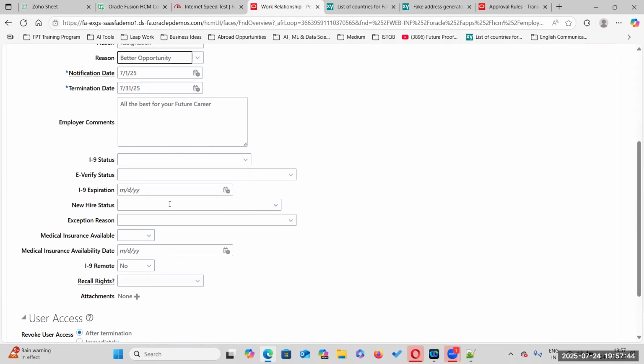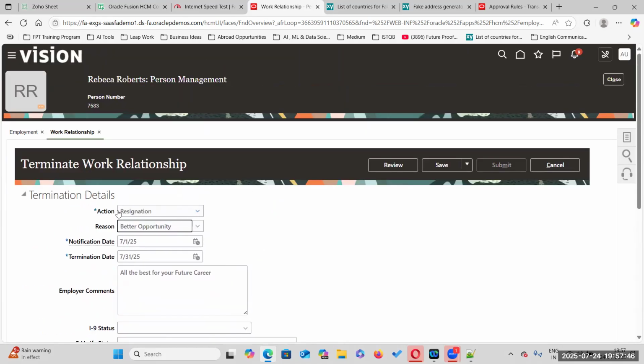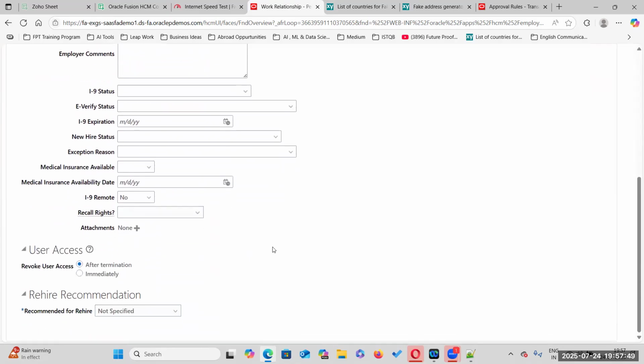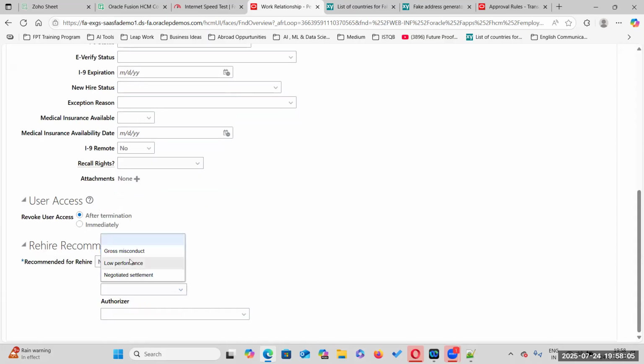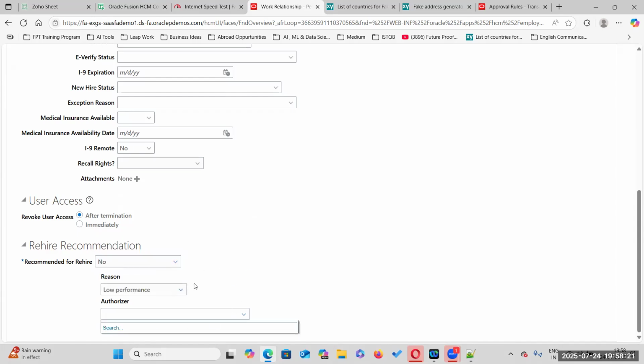Even though the employee is resigning from the organization, as an HR specialist you have to recommend whether the person is rehire eligible or not. If you recommend no, you cannot rehire this person. Reasons could be gross misconduct, low performance, or negotiated settlement. For low performance, who is the authorizer? Somebody else, some managers.